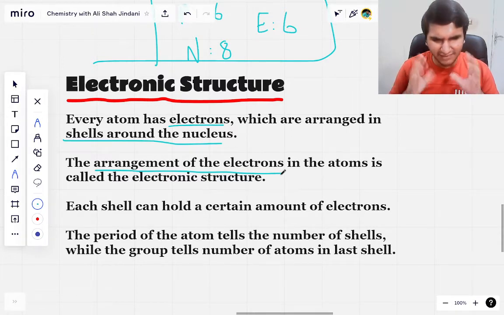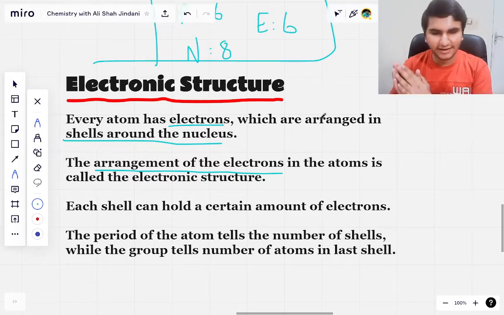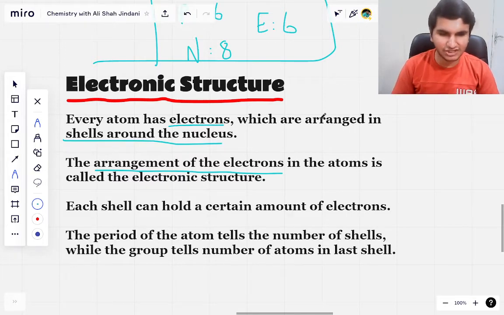So in very simple terms, it is like I'm asking you how many electrons are in the first shell, how many electrons are in the second shell, and so on. So this is known as the electronic structure, the arrangement of electrons. It is also sometimes known as the electron configuration as well. So this we are going to discuss right now, and it is more of a calculation kind of thing.